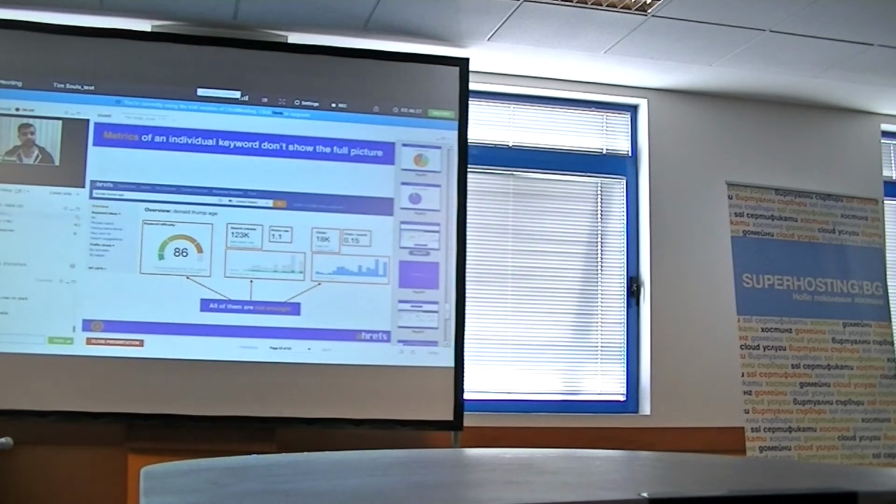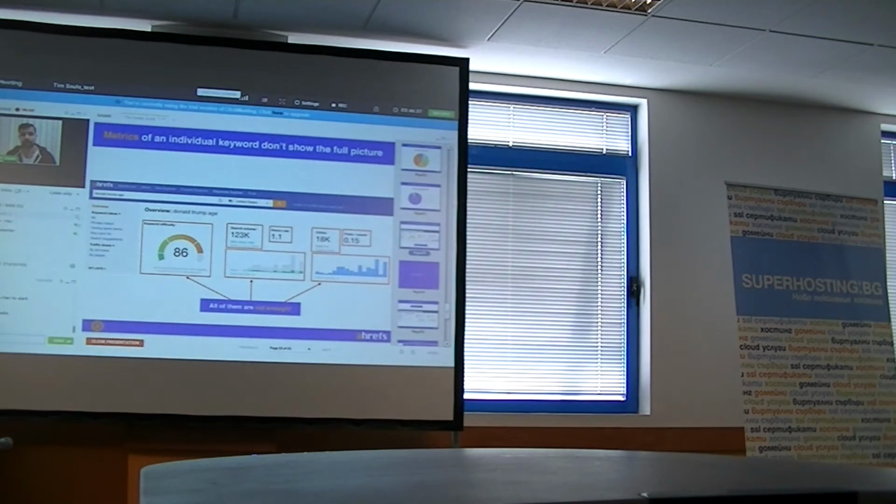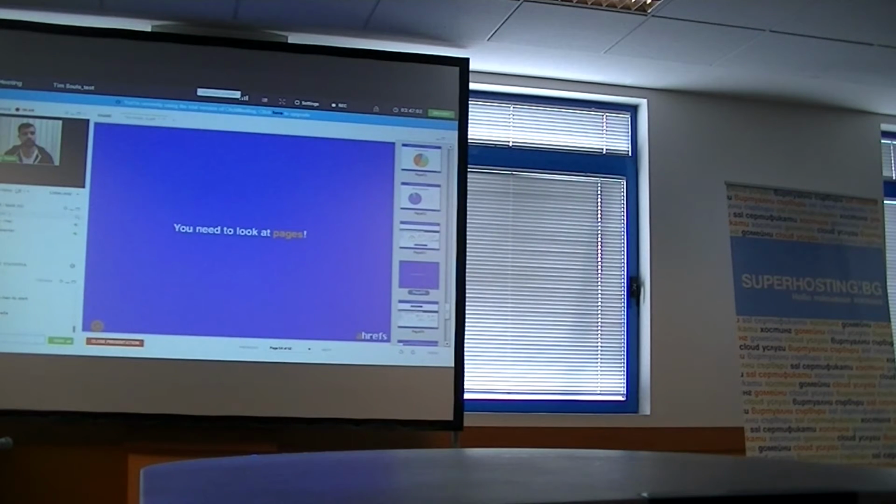So where am I going with all this? The metrics of an individual keyword don't show the full picture these days. So here I have Donald Trump age, and again it was a cool example because people search for it a lot. You can see there are over 100,000 searches for this keyword, but there are only almost 20,000 clicks because you get a knowledge card that displays it instantly. But again, even all these metrics, even all this knowledge is not enough to accurately predict the traffic that you are going to get.